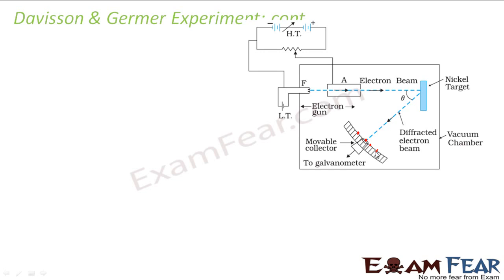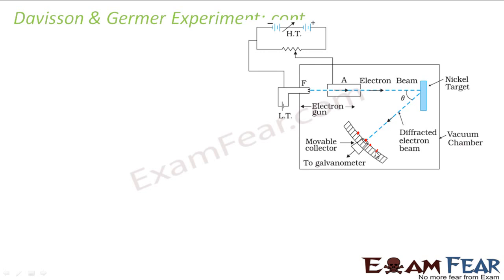So the electrons got scattered by the atoms of nickel. Now we had a detector. What was the purpose of the detector? The detector was to detect the presence of electrons. So it was actually seeing where the electrons are falling on the screen. So it was actually able to detect the electrons.